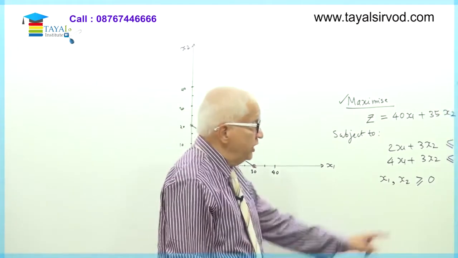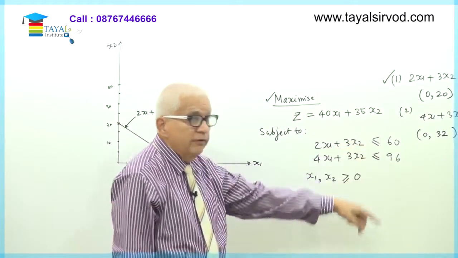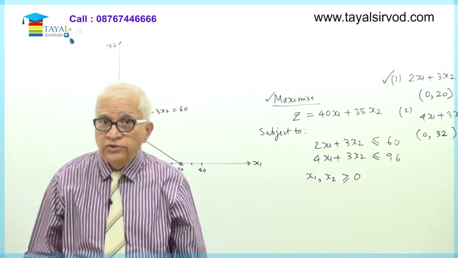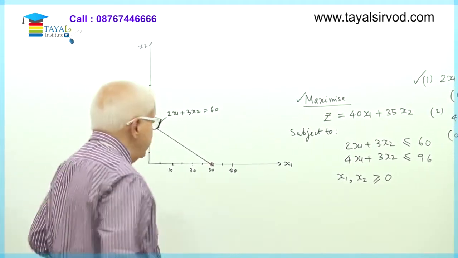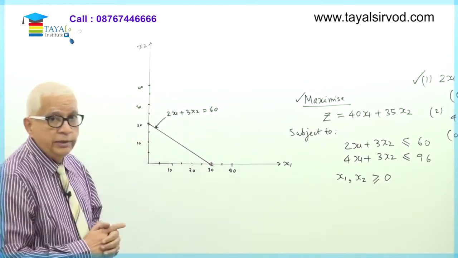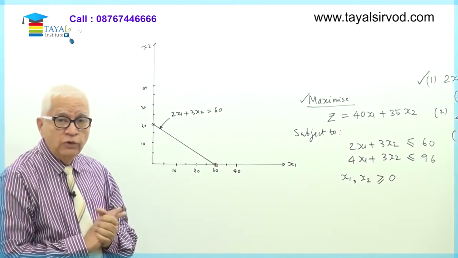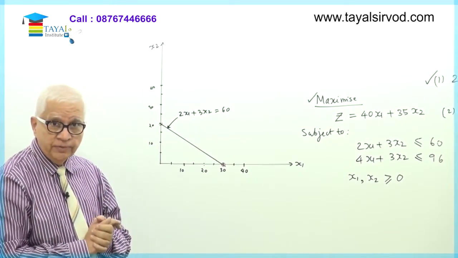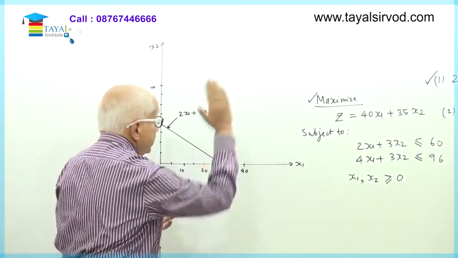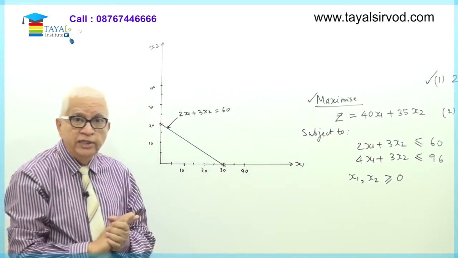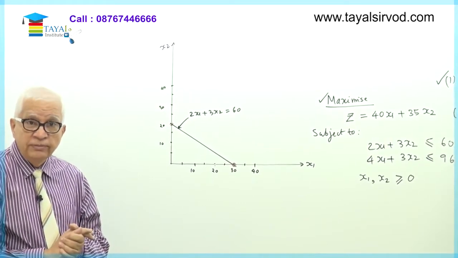But recall the original constraint. I had drawn a straight line, but what is the original constraint? It says that the value of 2x1 plus 3x2 shall be less than or equal to 60. Can you see that between this point and this point, any point on this straight line, the value of 2x1 plus 3x2 will be exactly equal to 60. Okay. Now, what about points above this line in this direction? Can you see that the value of 2x1 plus 3x2 shall be greater than 60?